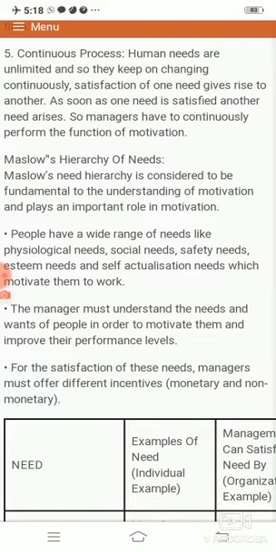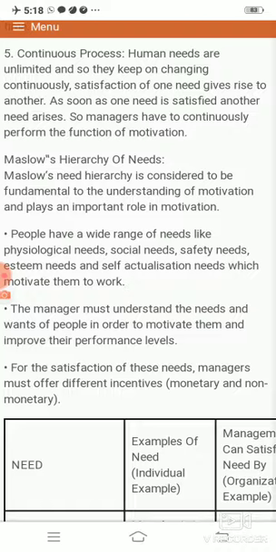Hello children. Today we'll start with the Maslow hierarchy theory. Students, Maslow's need hierarchy theory of motivation is a very important theory which was given by Abraham Maslow. Before we discuss this theory and its different elements, we will go through a little introduction of Abraham Maslow. Students, Abraham Maslow was a well-known psychologist.